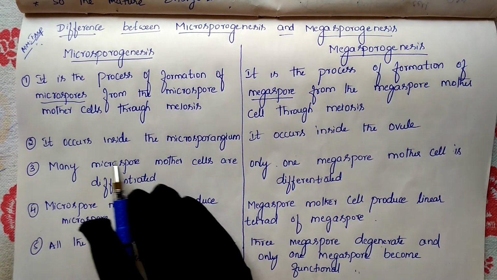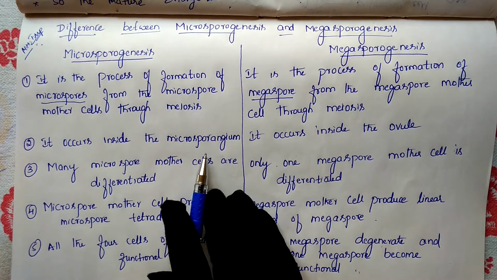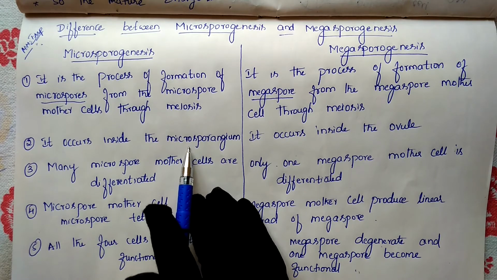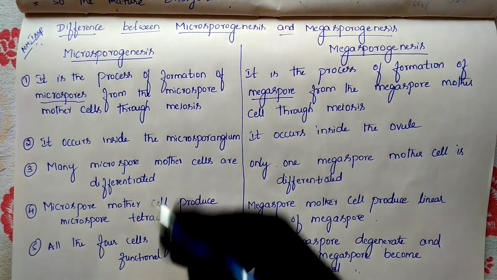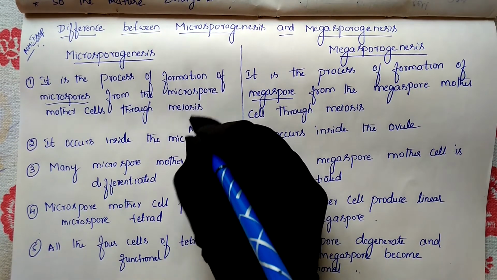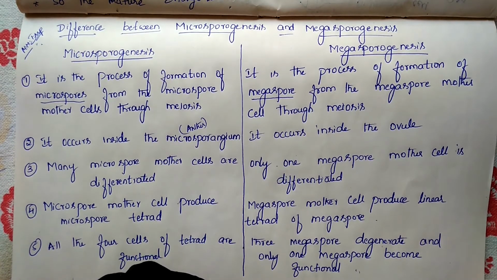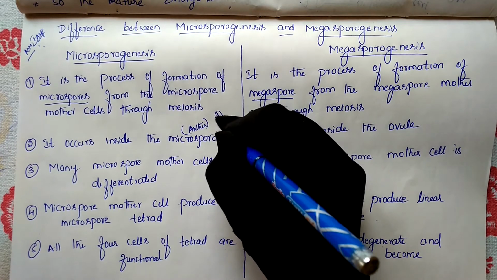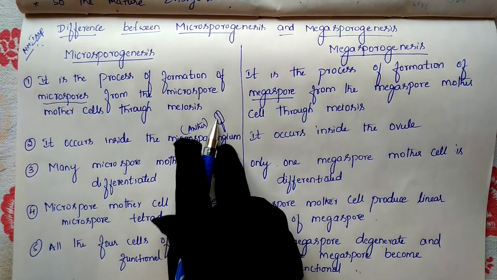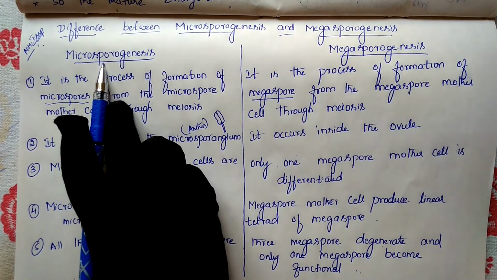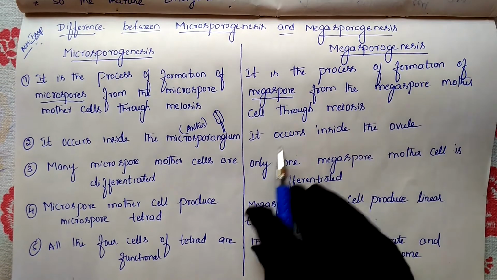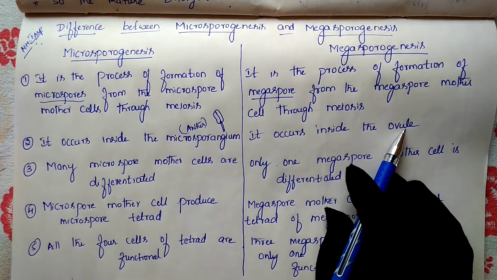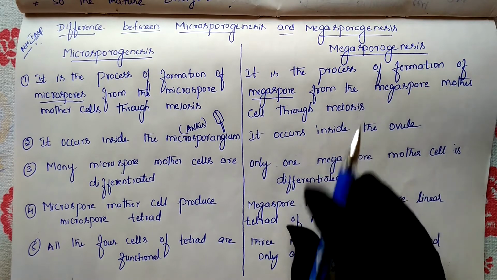Next difference: where does it occur? Microsporogenesis takes place inside the microsporangium. Microsporangium means anther. This process is held in the anther, as we discussed in our previous classes on the structure of the anther. Megasporogenesis occurs inside the ovule. Where is the ovule present? The ovule is present inside the ovary.